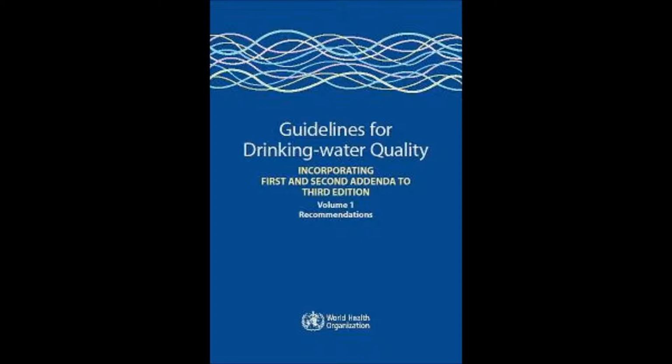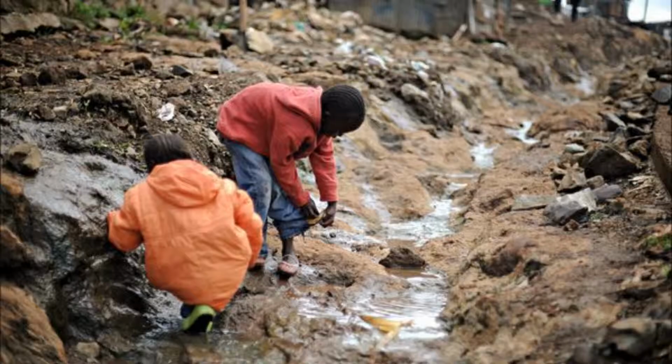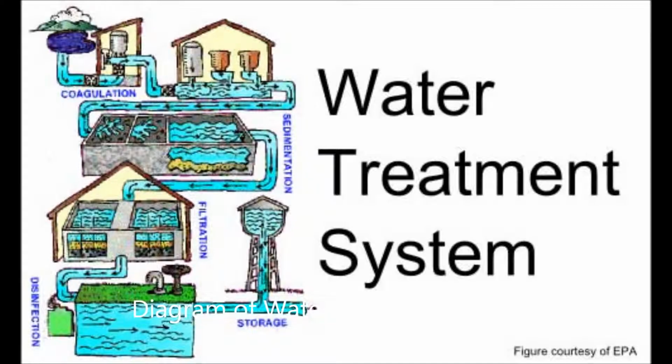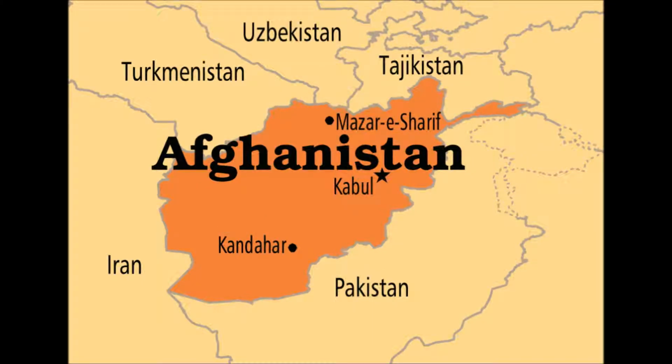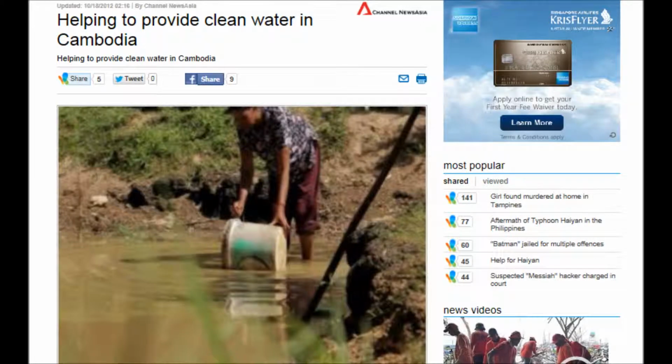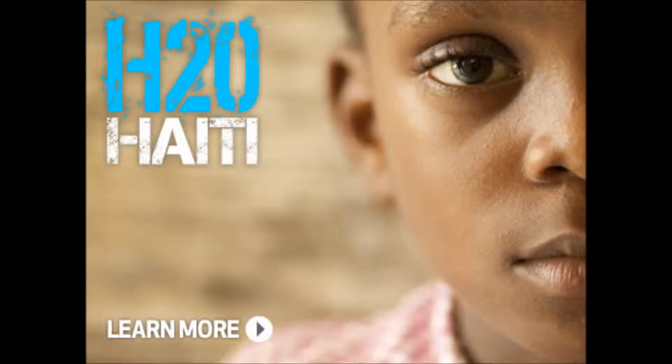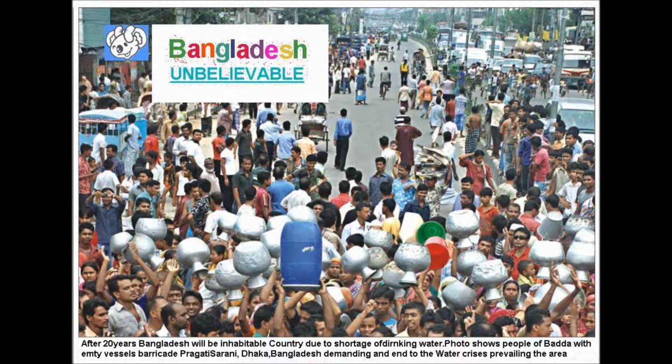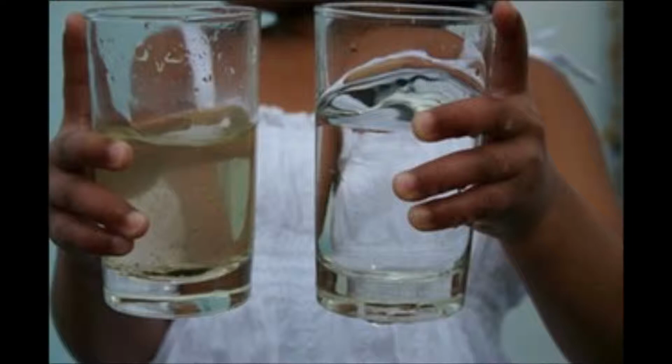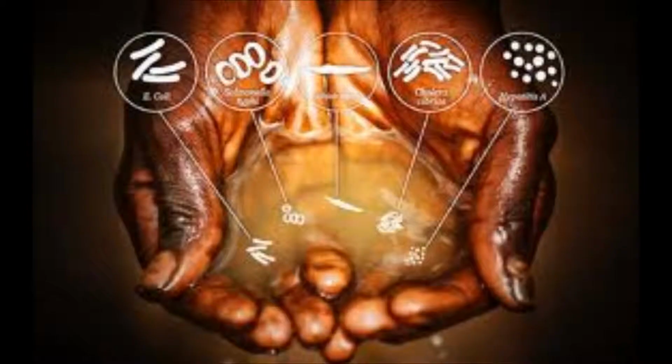The World Health Organization listed a framework for safe drinking water requirements. Unfortunately, not all countries are equipped with filtering systems for safe drinking water. For instance, Afghanistan, Ethiopia, Cambodia, Laos, Haiti, India, and Bangladesh have less than 15% of readily clean water available.